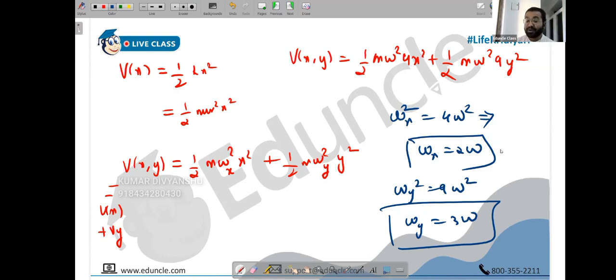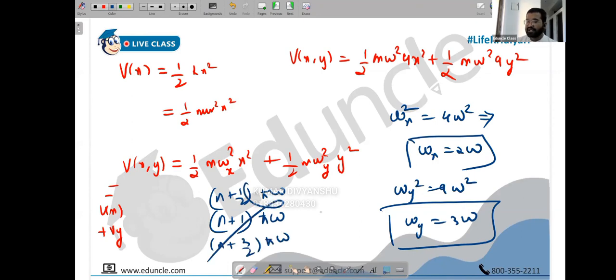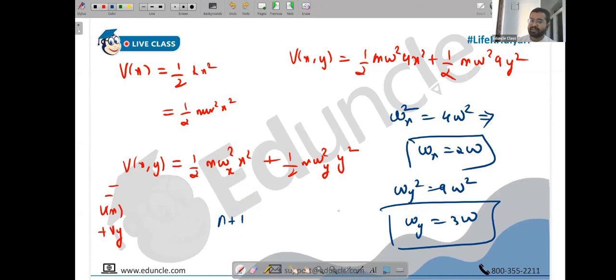It's simple, provided students have learned this. So this time we will not use n plus 1 h bar omega. If you remember, for isotropic in 2D, the answer was just n plus 1 h bar omega, where n is nx plus ny. In 3D it was n plus 3 by 2 h bar omega. In 1D it was n plus half h bar omega. In 2D it was n plus 1 h bar omega. In 3D it was n plus 3 by 2 h bar omega. But we are not going to use any of them. We will just say n plus half h bar omega x plus n plus half h bar omega y. What is omega x? What is omega y?